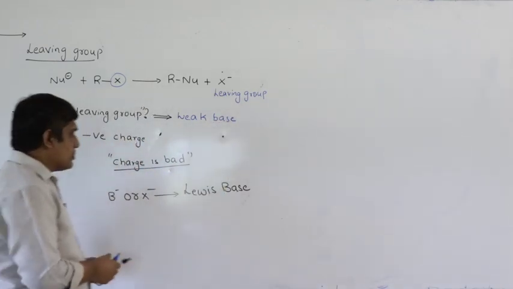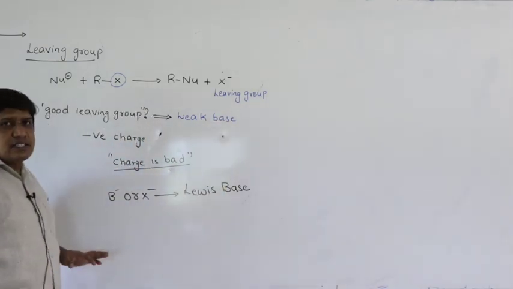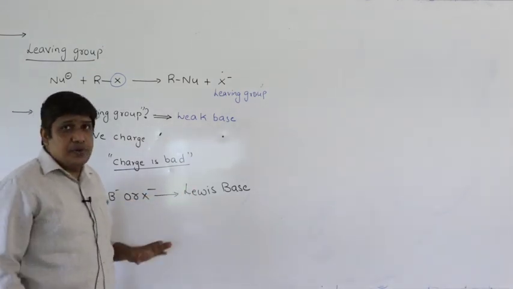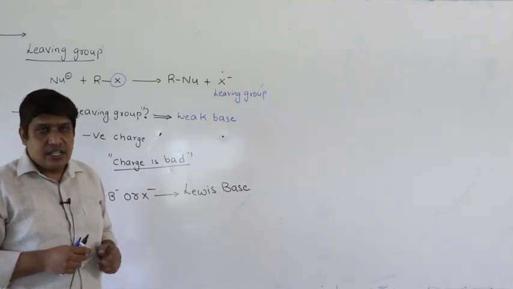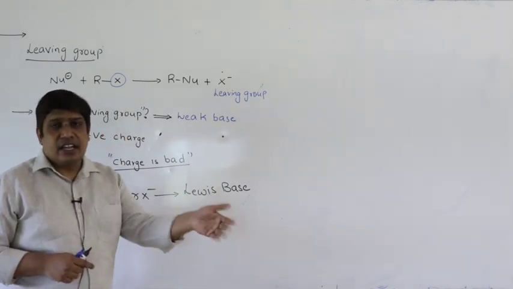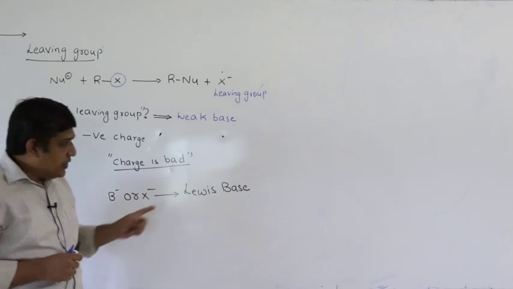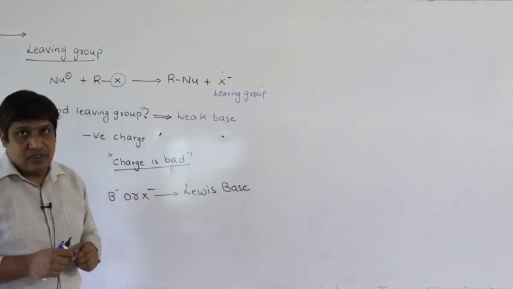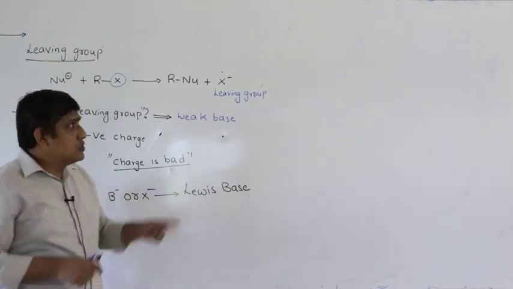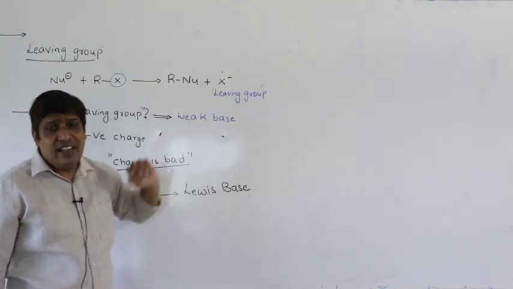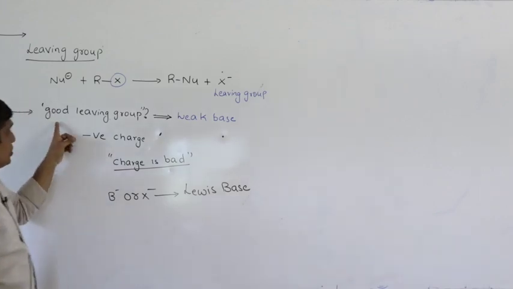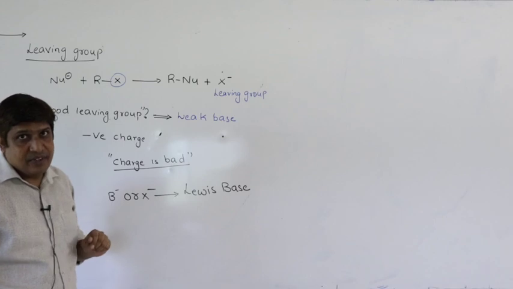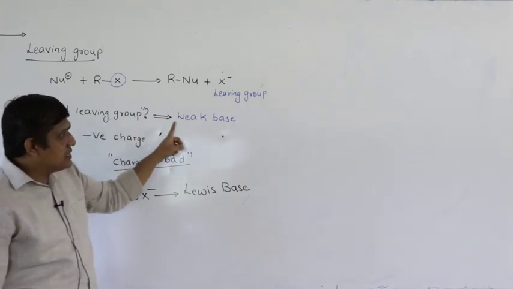I repeat, any negatively charged species, it can act as Lewis base. If it is a strong Lewis base, it reacts at faster rate. If it is a weak base, it reacts at slower rate. If it reacts at slower rate means this negatively charged ion is stable. That is what we are trying to find. So, it will be stable if it is a weak Lewis base. That means a good leaving group is one which is a weak base.